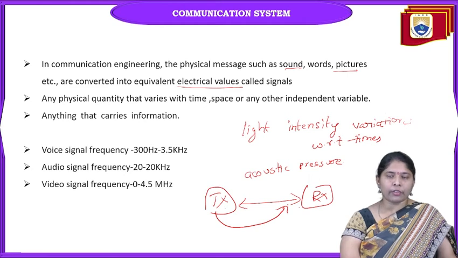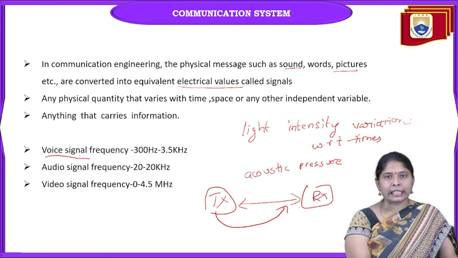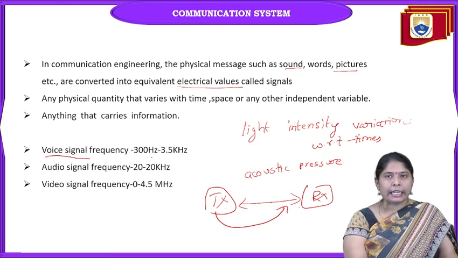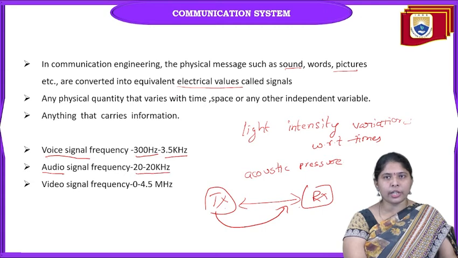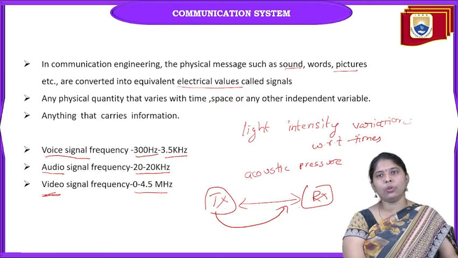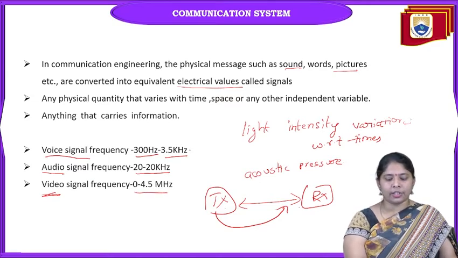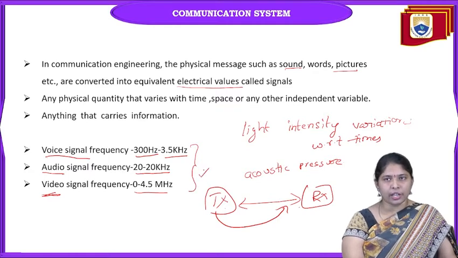Coming to the real frequencies of the signals, suppose you take the voice signal or speech signal, it lies in the frequency range 300 Hz to 3.5 kHz. Audio signals lie in the range 20 Hz to 20 kHz. And if you take a video signal, the frequency lies between 0 and 4.5 MHz. These are the signals and their frequency ranges.